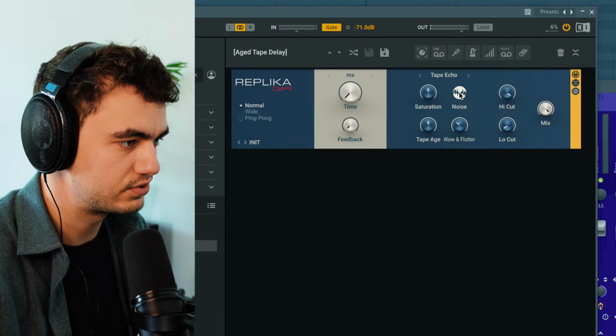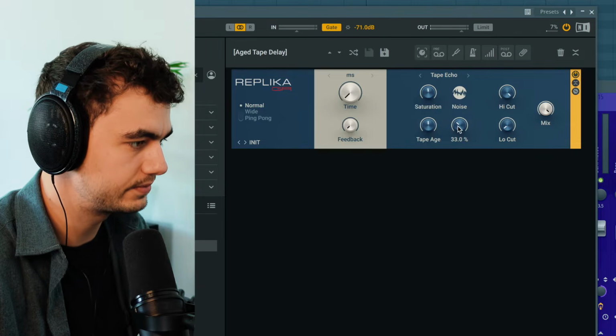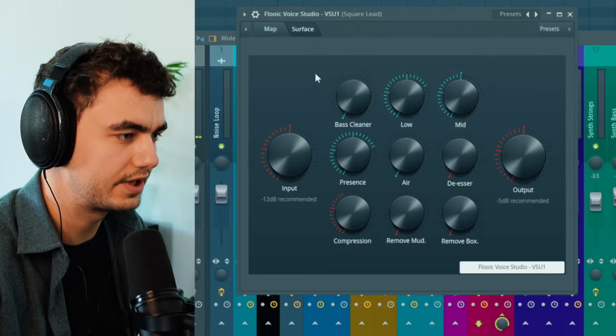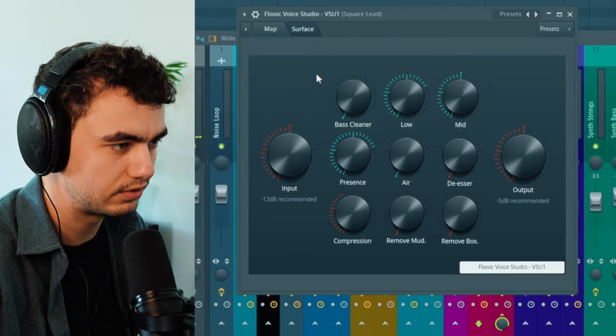And then also adding some saturation, noise, and wow and flutter here. On top of that, I'm using the Floik Voice Studio, which is actually a vocal compressor. I got this from a German YouTuber called FL Flo. It's made for vocals, but it sounds great on synths as well. And it just gives it like a more modern and punchy sound.